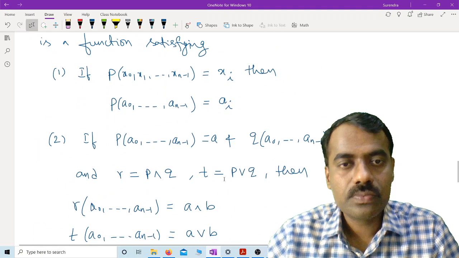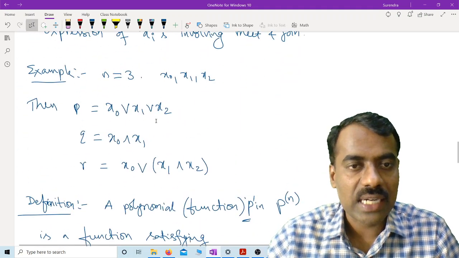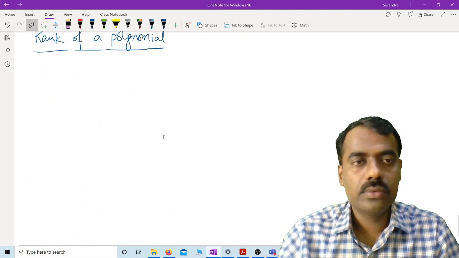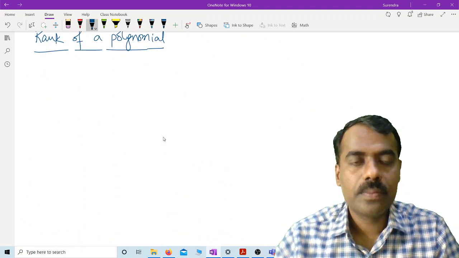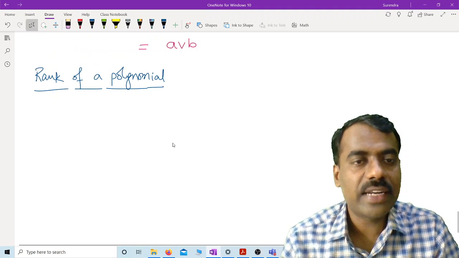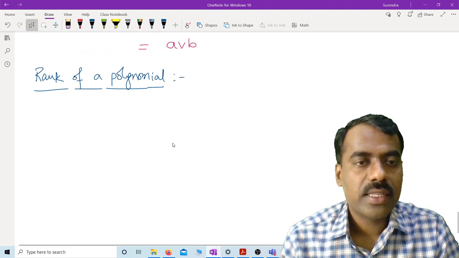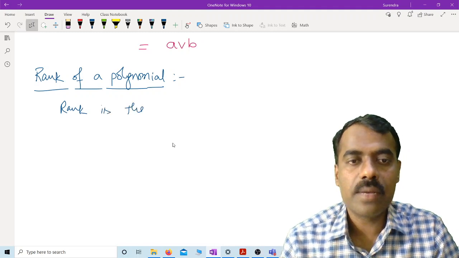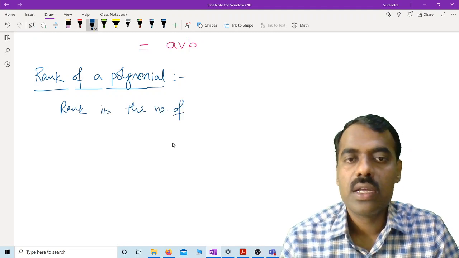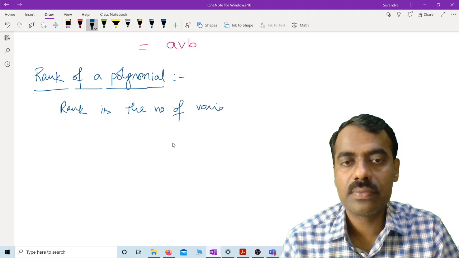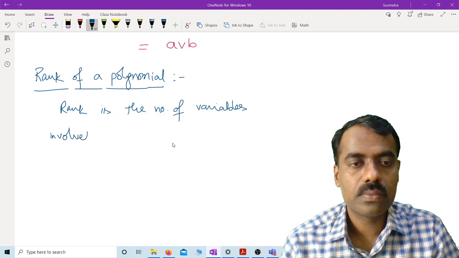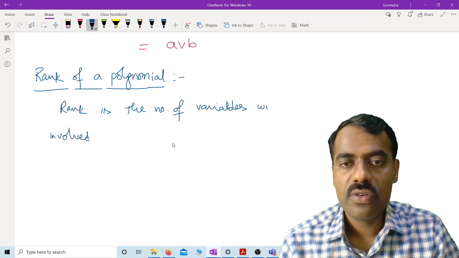What is meant by counting multiplicity? For example, x naught join x naught, if I write. We will try to understand this one. Rank is the number of variables involved, with counting multiplicity.